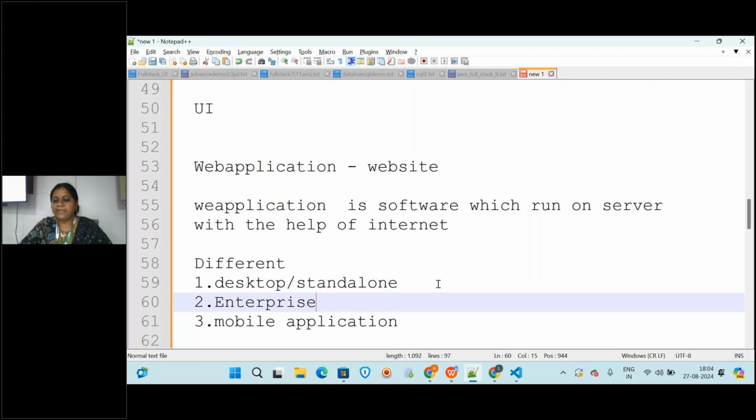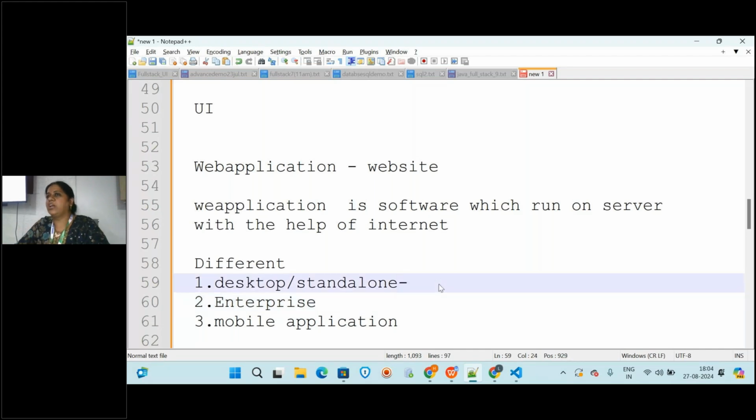Desktop applications are those which work on the local machine. Notepad, WordPad, everything is an application installed on your machine. Does it require internet? No. Such applications we call desktop applications. And enterprise applications, something like Facebook, everything which takes the help of internet to run, are called enterprise web applications.